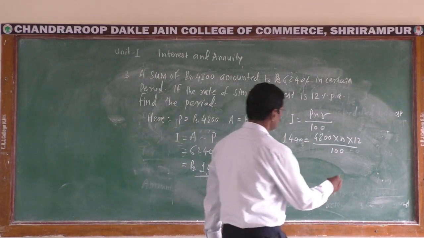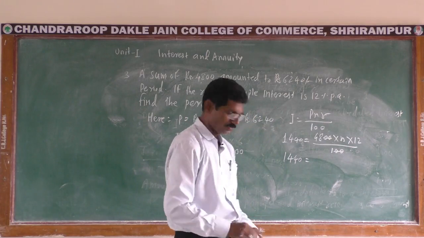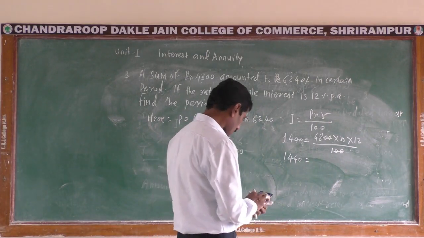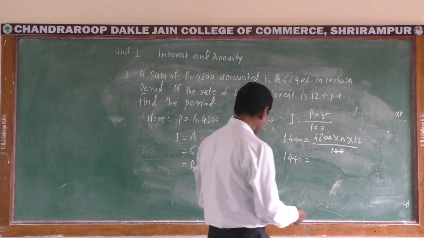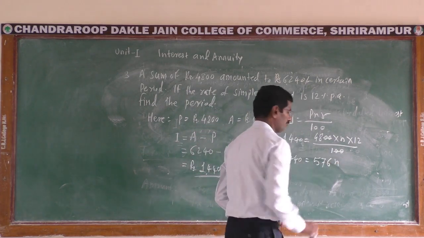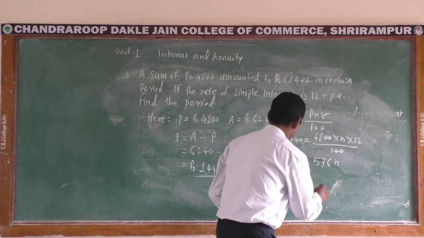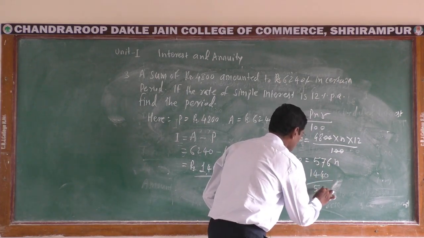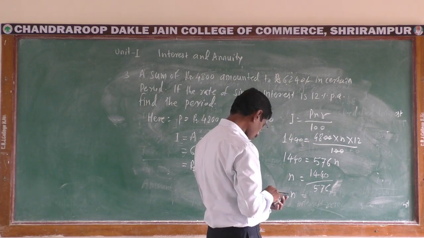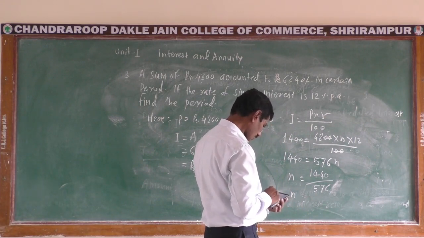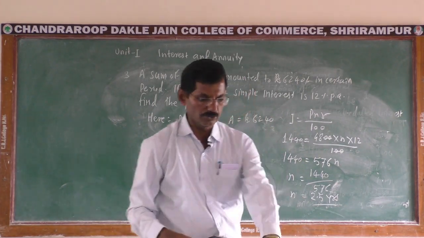Then using simple calculation, 1,440 is equal to 48 into 12 into N. 48 into 12 is 576 N. Then N is equal to 1,440 divided by 576, that is 2.5 years. N is equal to 2.5 years.